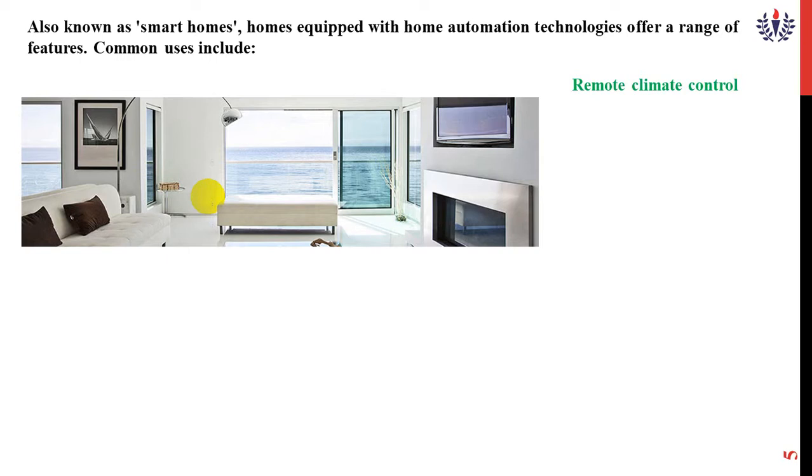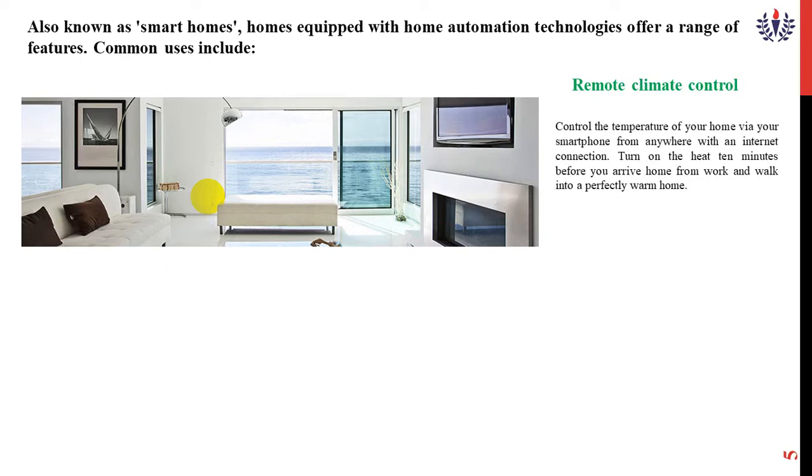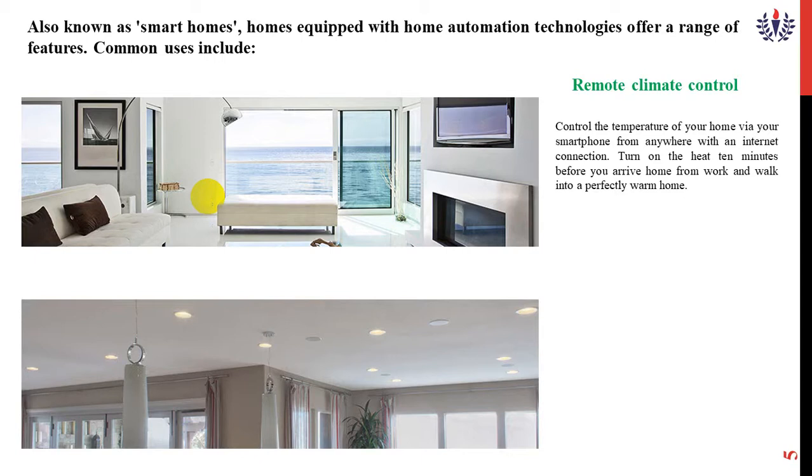This remote climate control controls the temperature of your home via smart homes, through an internet connection. The second one is called programmable events. You see the lights, this is nothing but programmable events.